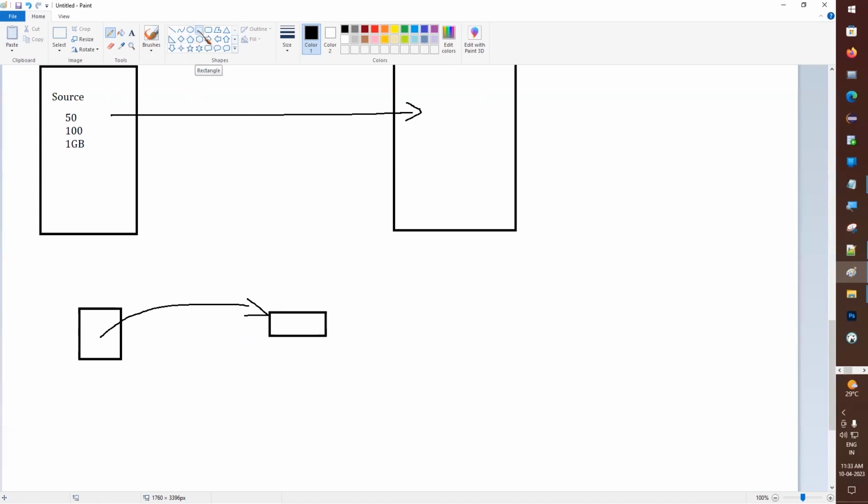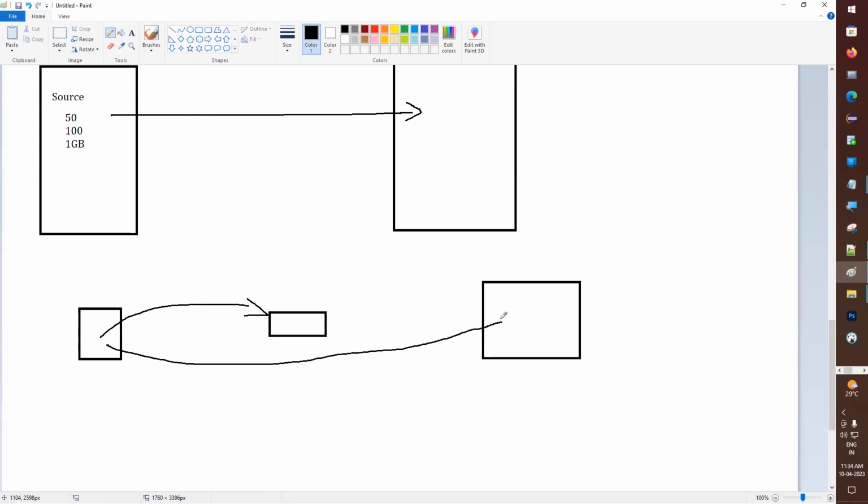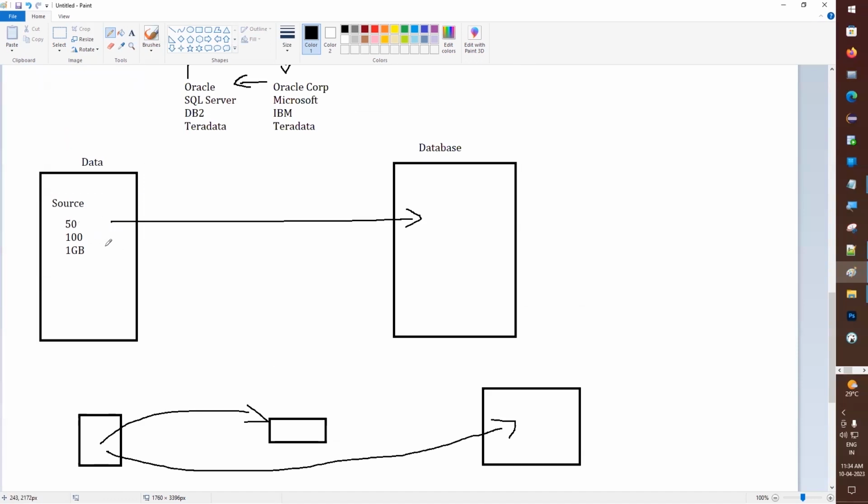If you are planning to buy something from a very far place, compared with your house the distance is very high, so you are not able to walk. So what will you do? You have to use some transport, right? You need to take a bike or public transport like buses, and only then can you go to that location, right? The same thing applies to data.